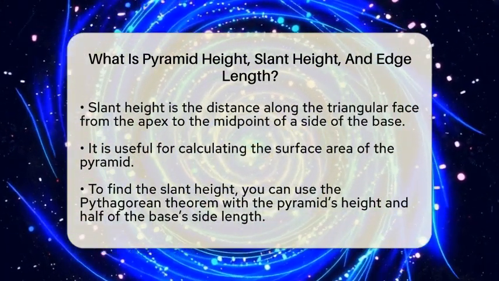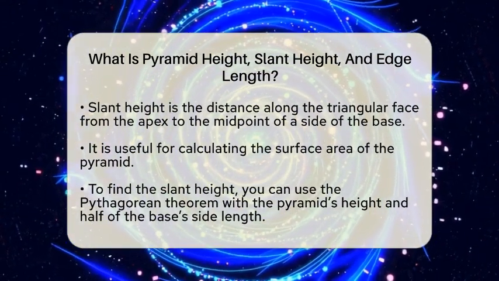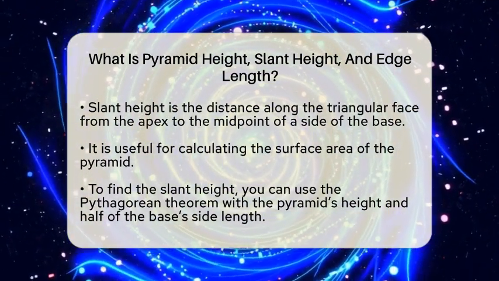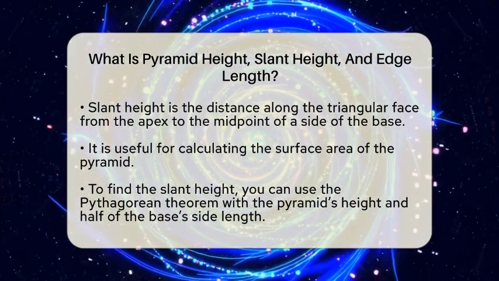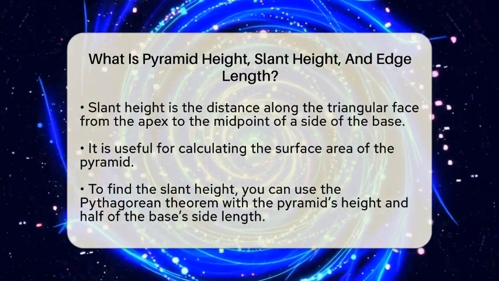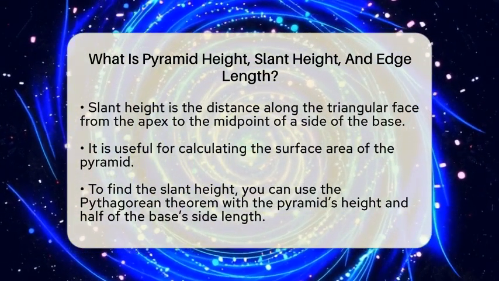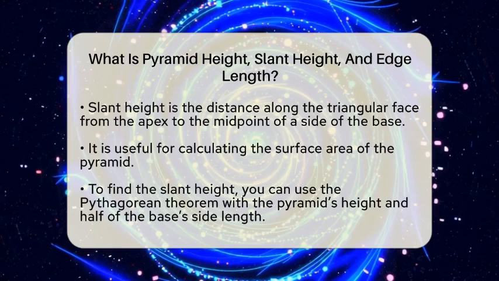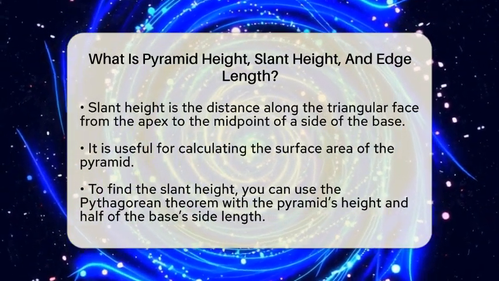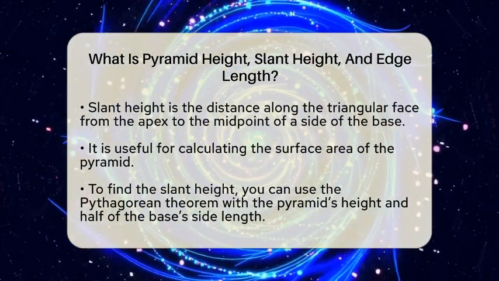Next, the slant height is a different measurement. It's the distance along the triangular face from the apex down to the middle of one side of the base. Instead of going straight down, it follows the sloped surface of the pyramid. This measurement is especially useful when calculating the surface area of the pyramid.